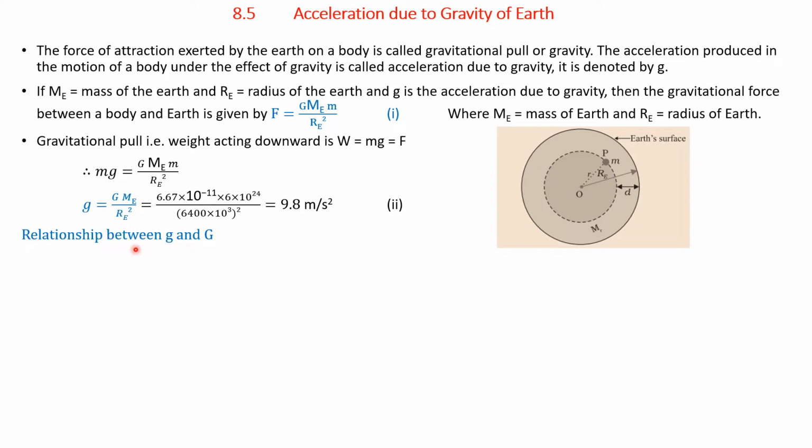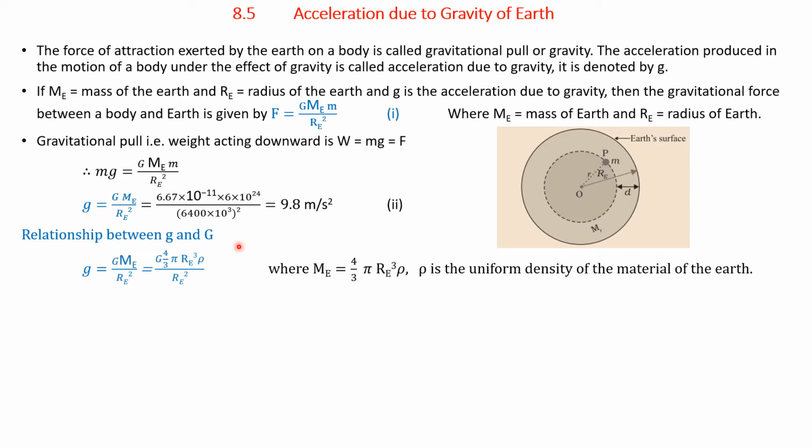Now we will find the relationship between small g and capital G. Small g is the acceleration due to gravity, and capital G is the gravitational constant. Therefore, small g is equal to capital G M E by R E square. The mass of Earth we will substitute as M E equals 4 by 3 pi R E cube rho, where rho is the uniform density of the material of the Earth.